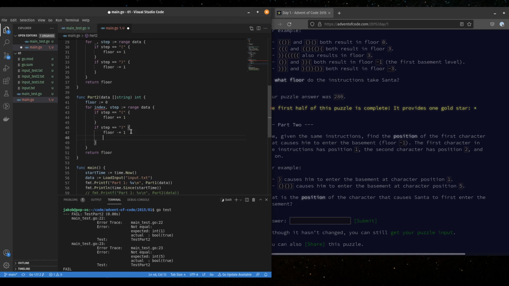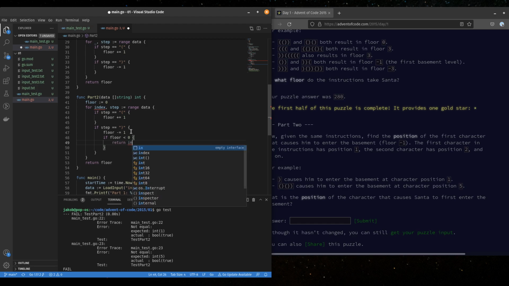All right, so let's put some logic in here. Now, if floor is less than 0, right? Then we're in the basement, and we will want to return index plus 1. Because remember, the index is going to start at 0, and that's not what we want.